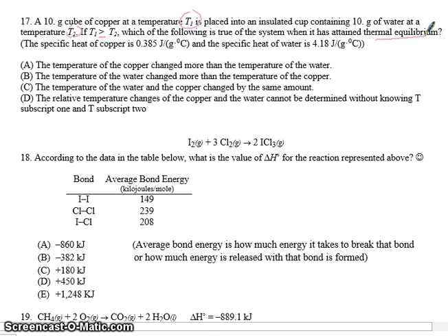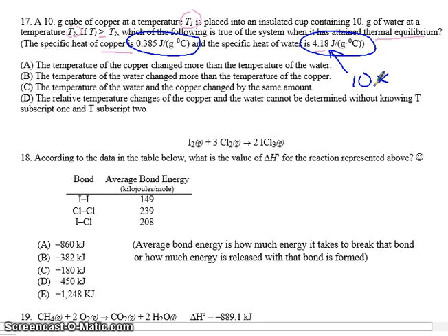So they're saying we're putting the hot piece of copper into the water and allowing them to transfer heat until both of them have attained the same temperature. The specific heat of copper is 0.385, and the specific heat of water is 4.18 joules. So the specific heat of copper is quite a bit less than that of water, about 10 times less. This means it takes 10 times more heat to raise the temperature of 1 gram of water by 1 degree Celsius than it does for copper.